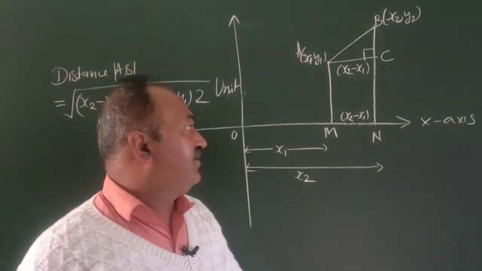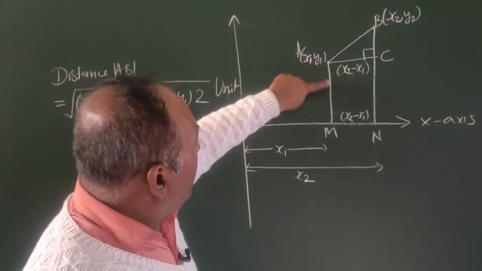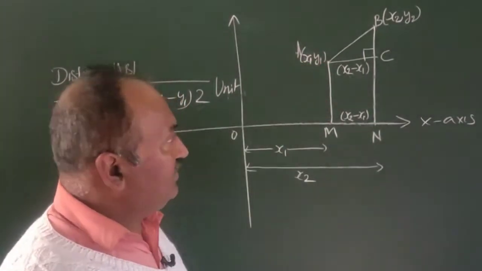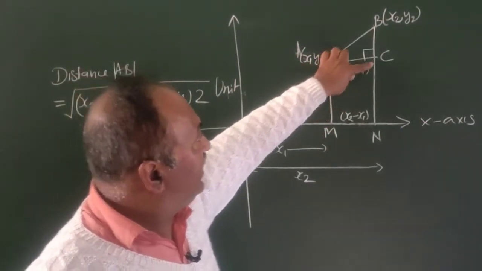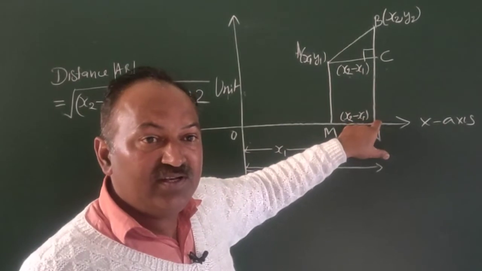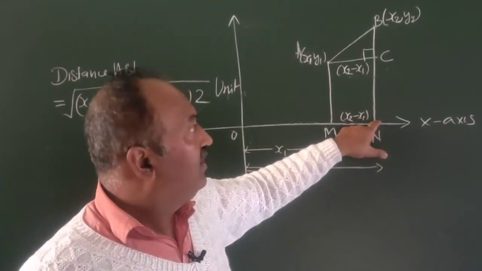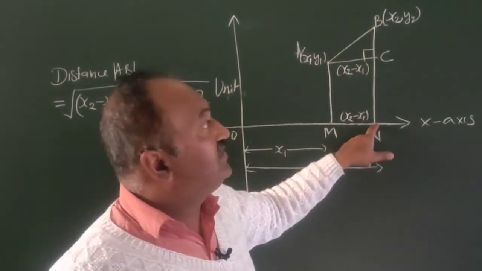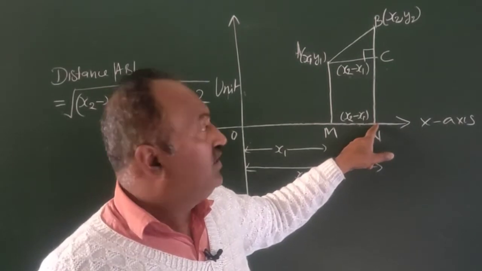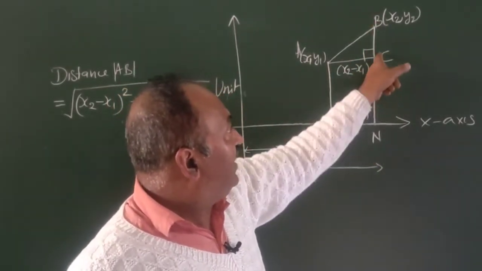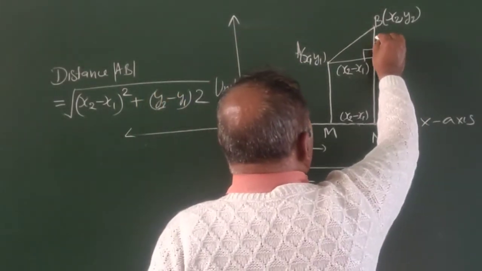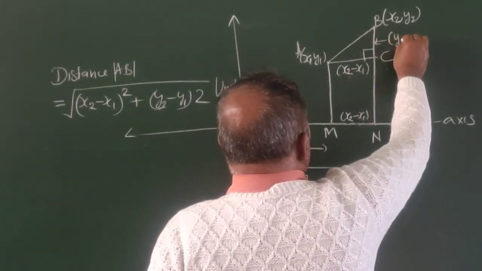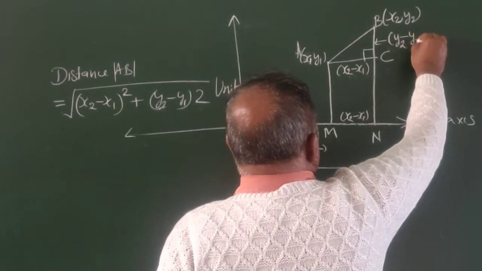In the similar manner, AM distance is y1. If AM is y1, then CN is also y1. But BN is y2. Therefore, y2 minus y1 will be BC. BC distance will be equal to y2 minus y1.